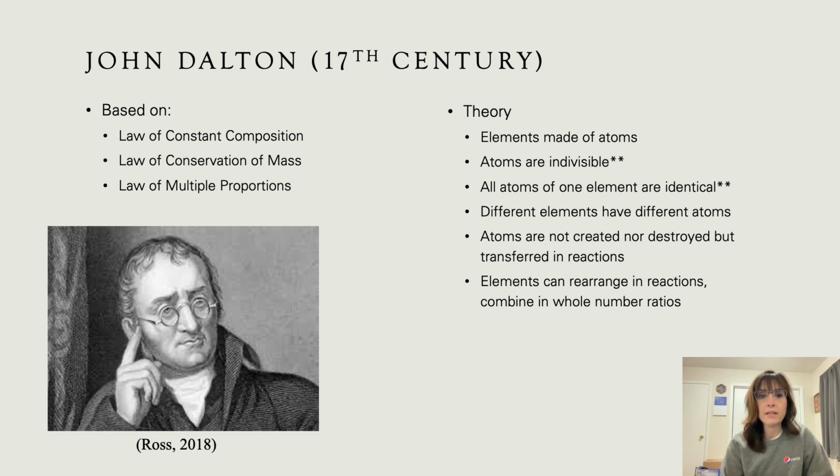All elements are made of atoms. Atoms are indivisible. All atoms of one element are identical. In other words, all oxygen atoms look exactly the same. But different elements have different atoms. Oxygen atoms don't look like fluorine atoms.